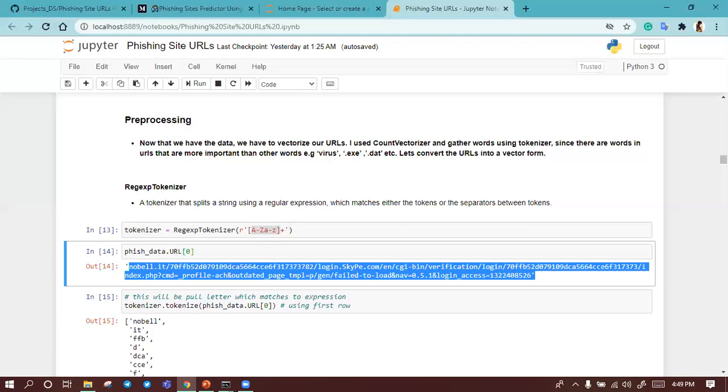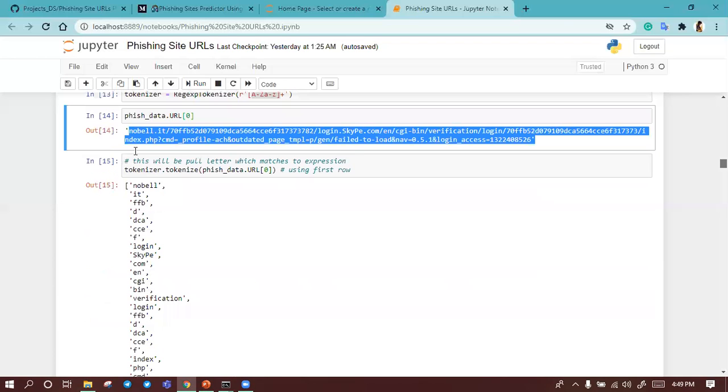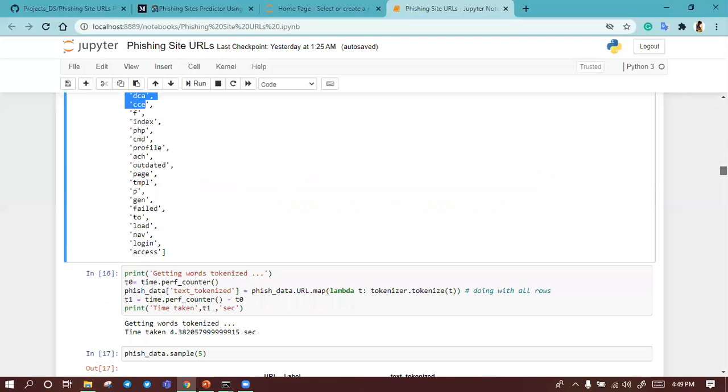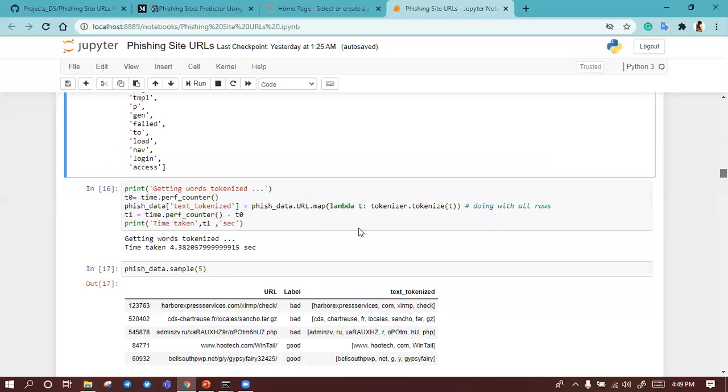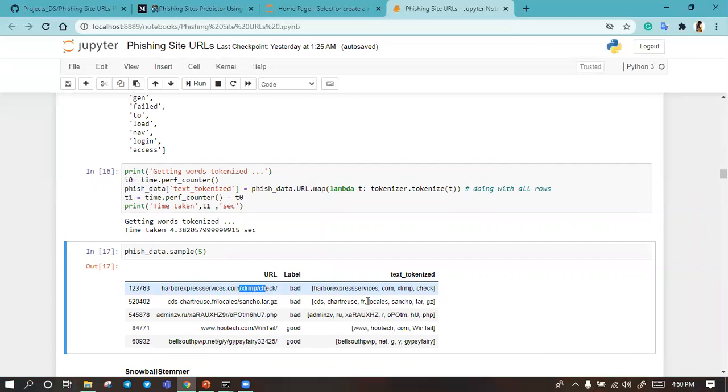So we can just remove these and gather only the strings, alphabets. After doing it with one row, we will transform all the rows, all the URLs, into this tokenized text.